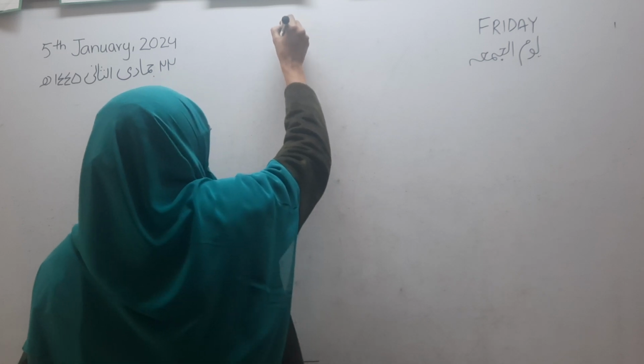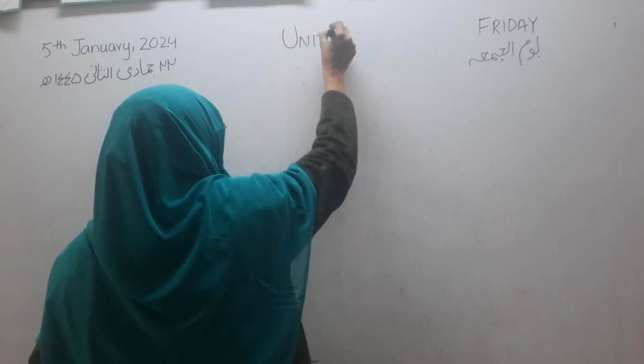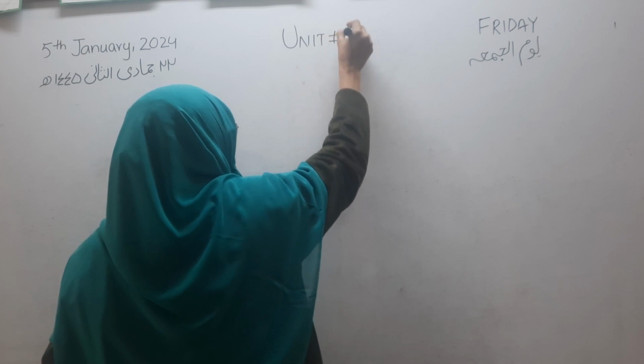In our previous lesson, we started unit number 5.